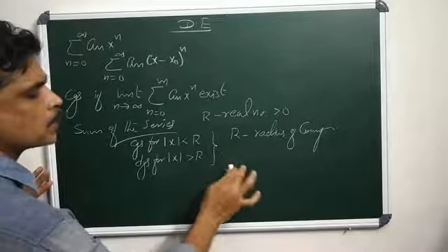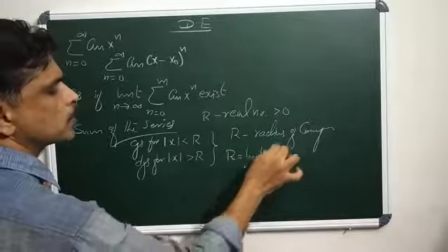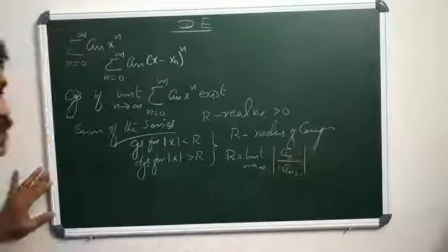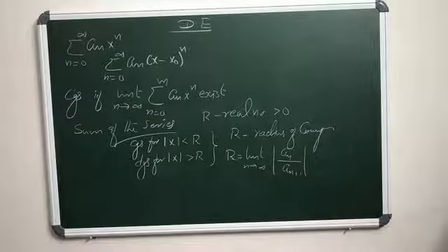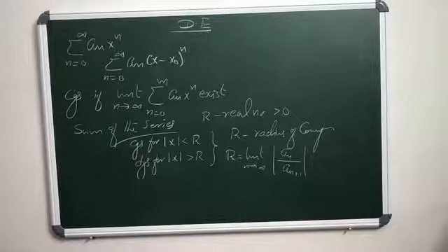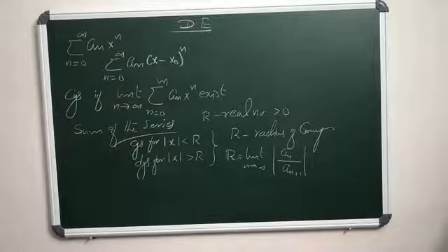What is the radius of convergence? We know that r equals the limit as n tends to infinity of modulus of a_n by a_(n+1). This is the radius of convergence of a power series. That is familiar to you; we have already studied it in complex analysis as well as real analysis in the degree final year. So the power series converges for mod x less than r and diverges for mod x greater than r, where r is a positive real number. This r is said to be the radius of convergence.